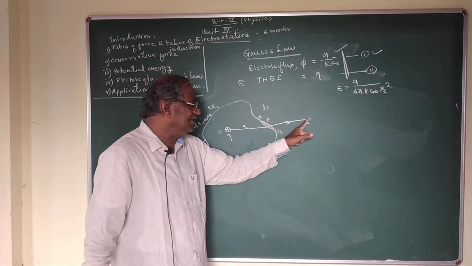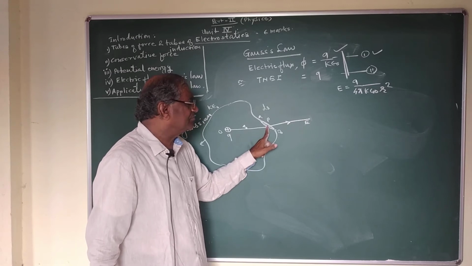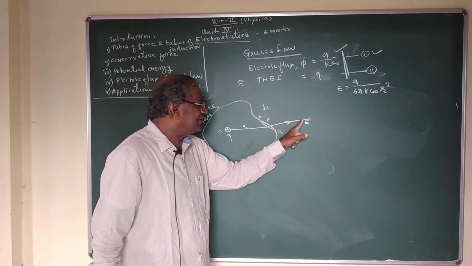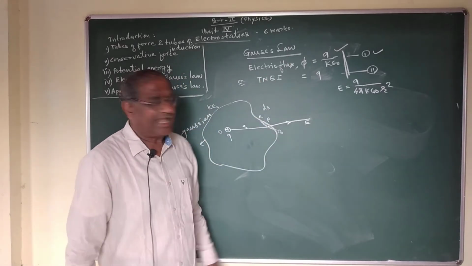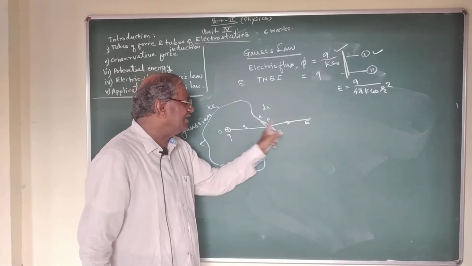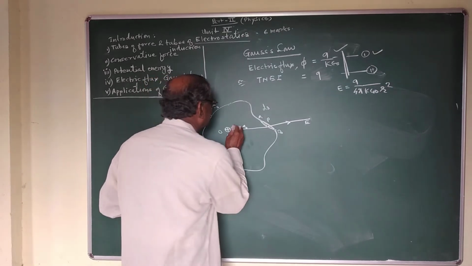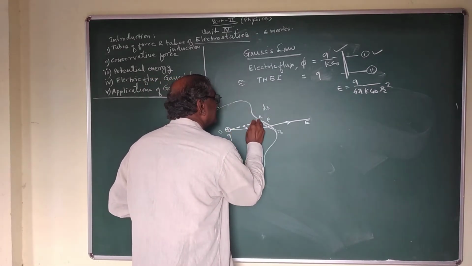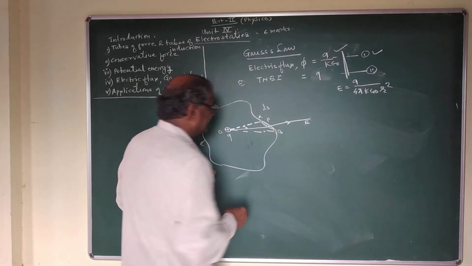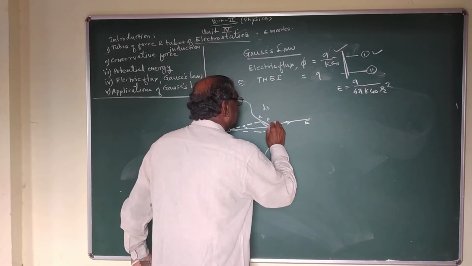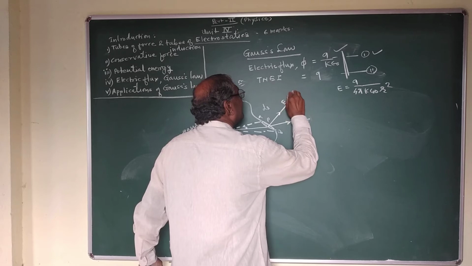The direction of electric intensity is along the line from the charge to point P, but it is not normal to the area AB at point P, and we want the electric intensity which is normal to the surface area ds. Therefore, the normal component is E cos theta.